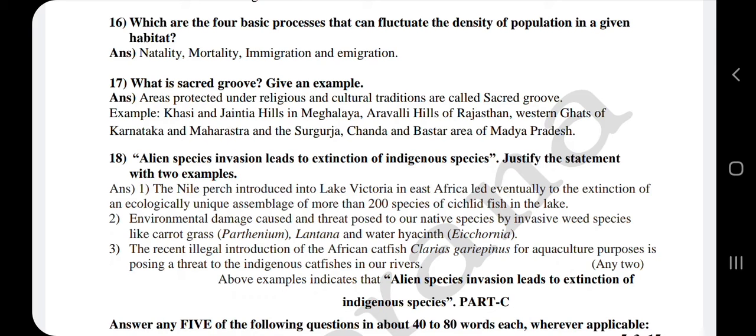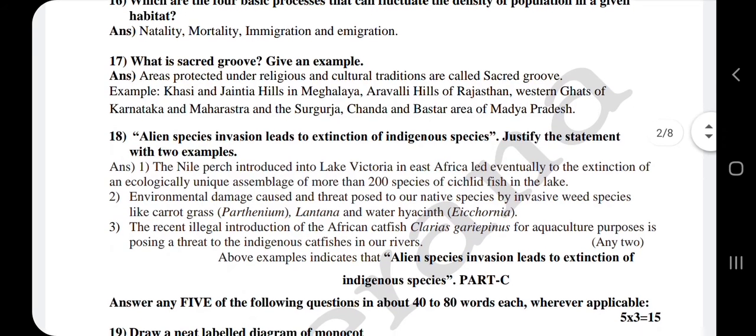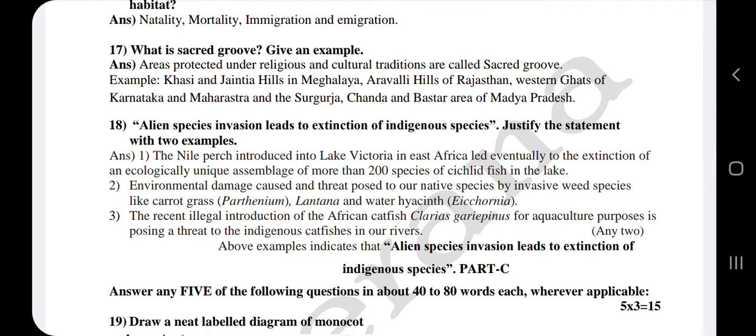18th one, alien species invasion leads to extinction of indigenous species. Justify the statement with two examples. So they are telling there is an introduction of some other species in that particular habitat.